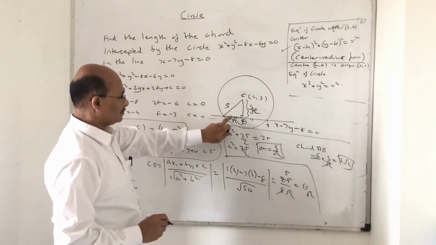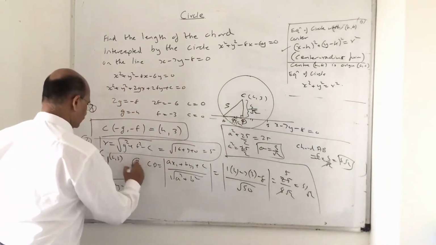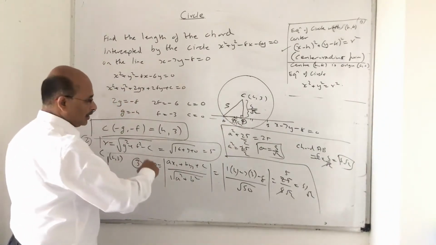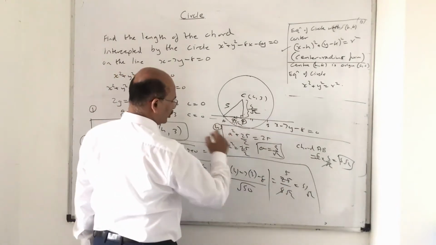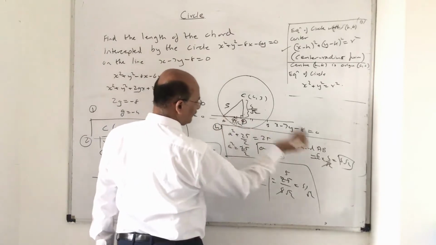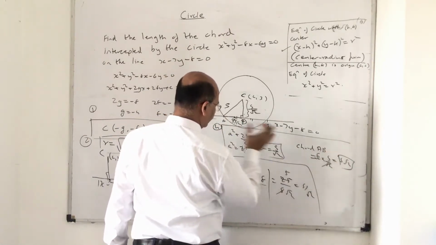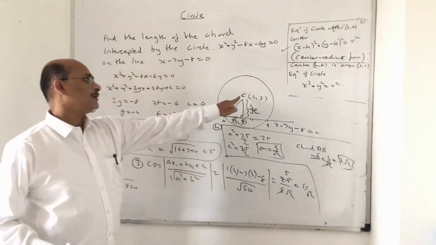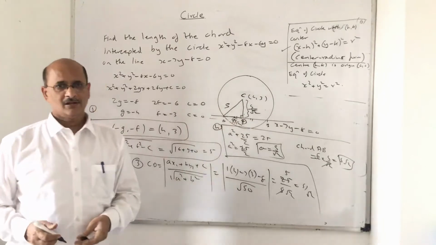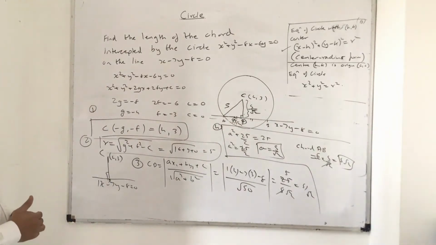I have to find this, but for this you will find the perpendicular distance. So this is number 3, the order of writing. Once you get this, then Pythagoras theorem, number 4. And once you get it, multiply by 2. Why 2? Because AD is half of AB, because the perpendicular from the center always bisects the chord. So don't you think this is something interesting, children? Right? Got the point? Okay.